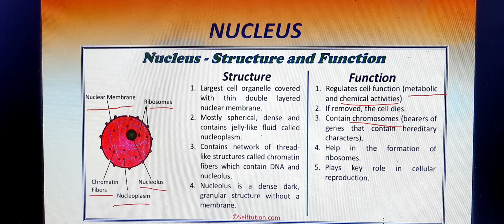The nucleoplasm contains RNA, some protein molecules, and the nucleolus. This is very important: the nucleolus is the site of RNA synthesis and the storehouse of RNA particles. The chromatin network, which is the site of the hereditary unit, normally contains DNA and protein, right? The nucleolus is a dense, dark particle, which contains synthesized RNA. So the nucleus is a very important organelle in both plant and animal cells.